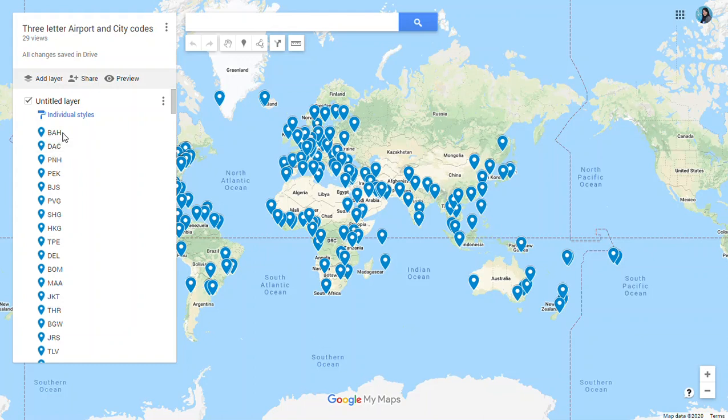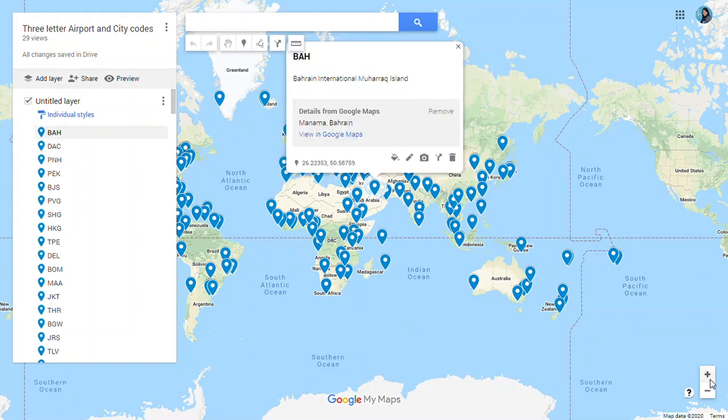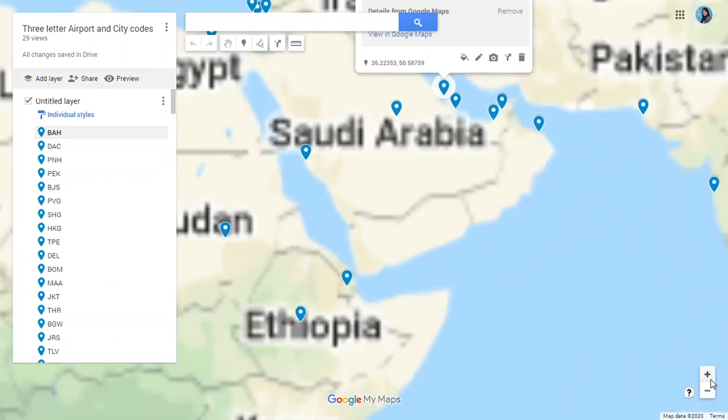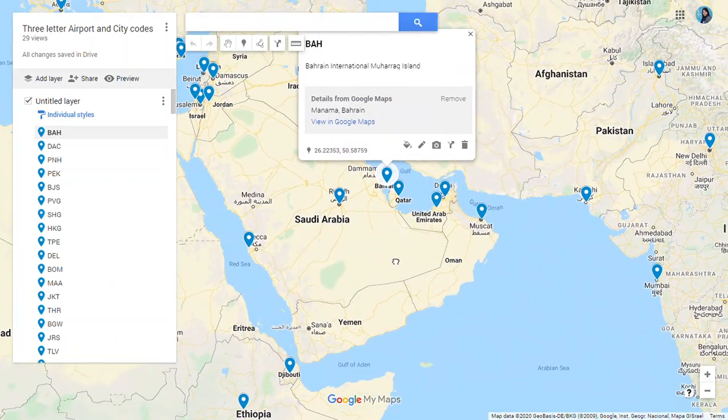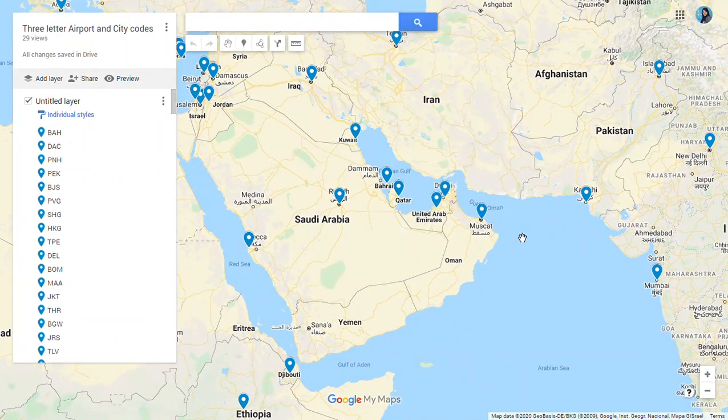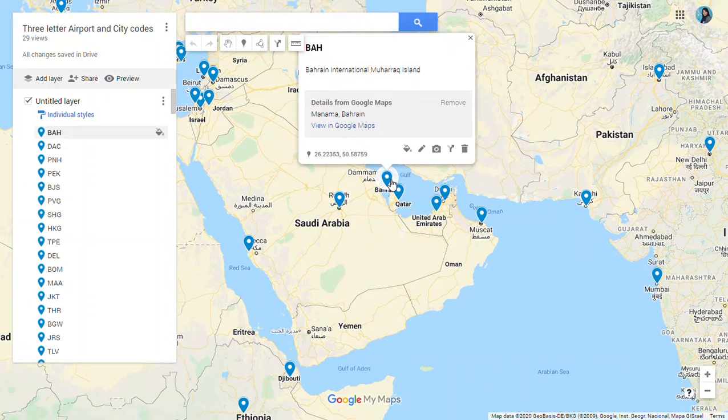First we have Bahrain. Here you can see the location, Bahrain, east of Saudi Arabia, near the Persian Gulf. We have Bahrain International Airport, BAH. It is on Muharraq Island, adjacent to Manama. BAH for Bahrain.